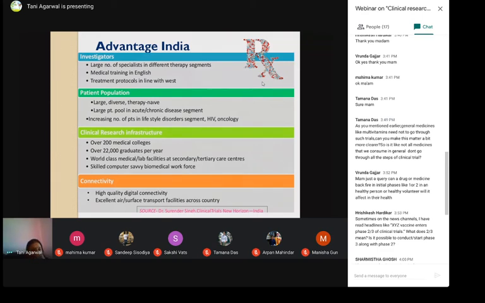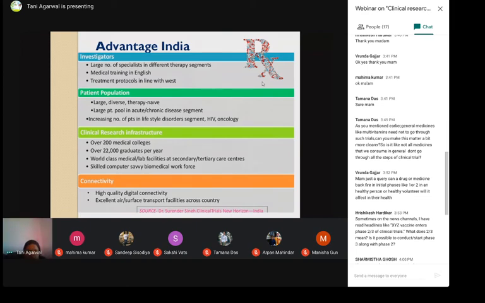There's a big patient pool. Then clinical research infrastructure in the country is very good and it is improving as I speak to you. Now, over 200 medical colleges we have, 22,000 graduates per year, with world-class medical or lab facilities at secondary and tertiary care centers and a skilled, computer-savvy biomedical workforce. This is a very big advantage that we have, a biomedical workforce which is equally well skilled and savvy with the computer systems.